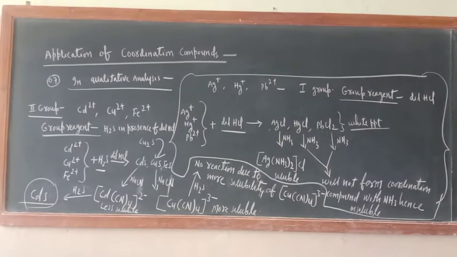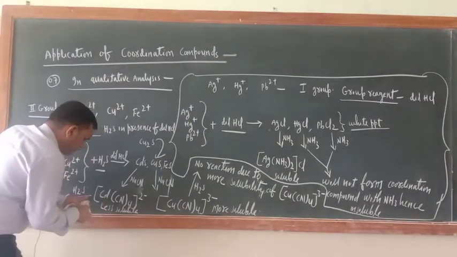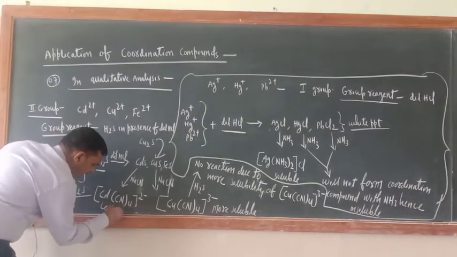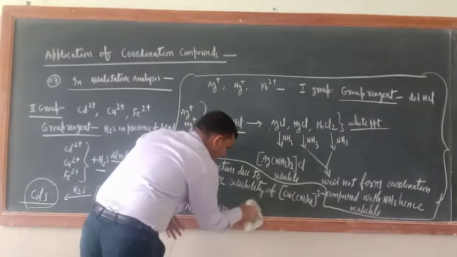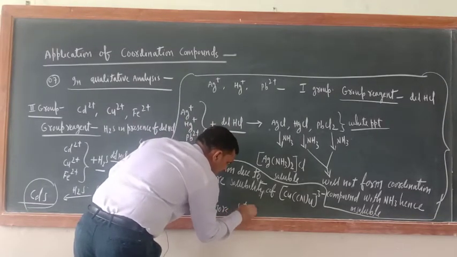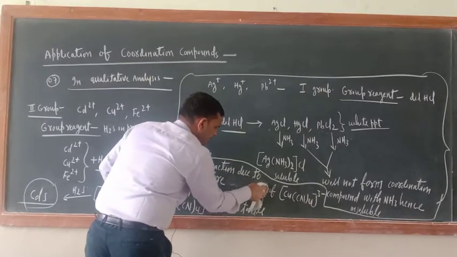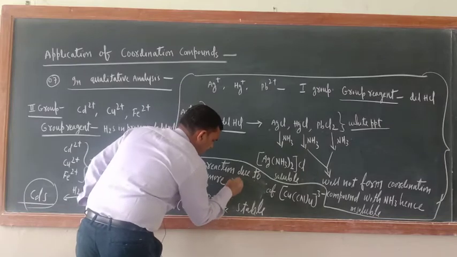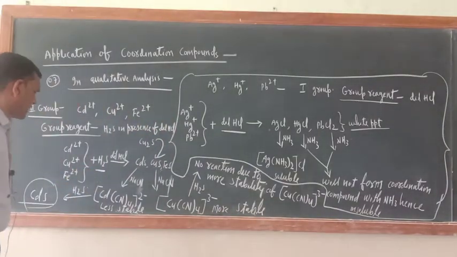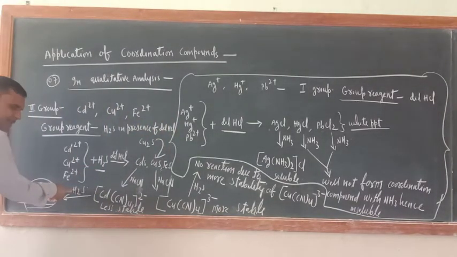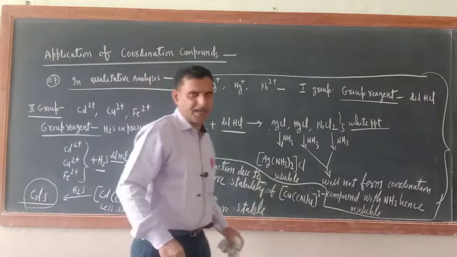Please make one correction here. Here you have written less soluble. Please write here less stable. Here write more stable. So here no reaction is due to more stability only. Now it is correct. So this is less stable, that is why it will react with H2S. This is more stable, that is why it will not react with H2S. Now it is correct.